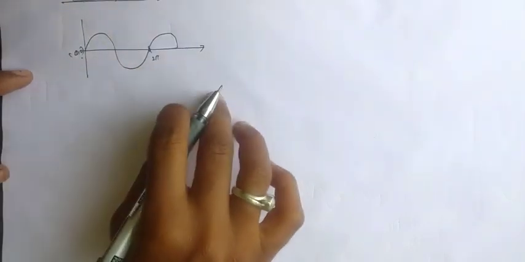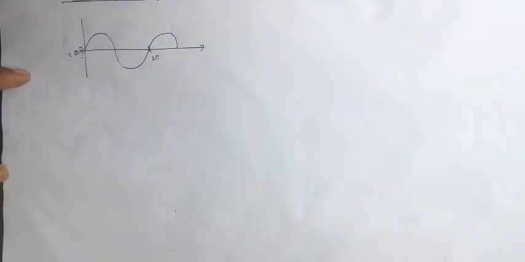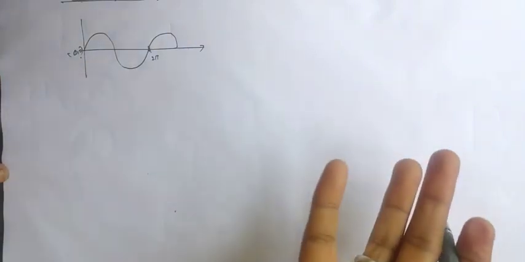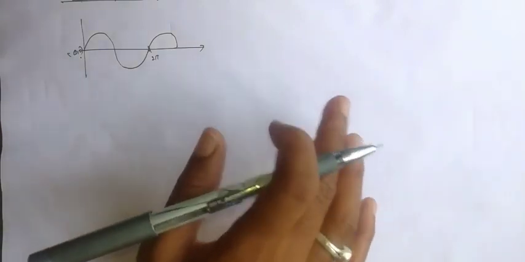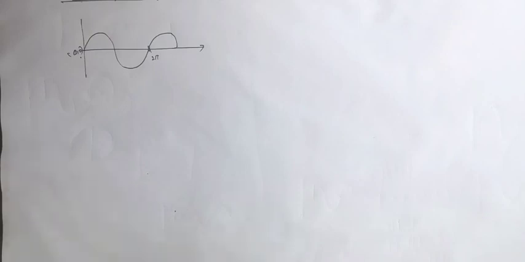The wave is moving in a medium, longitudinal or otherwise. Just consider that we have two variables. As a particle vibrates like this, it has some displacement from the mean position. Here is the mean position, and the particle has some displacement in this direction.